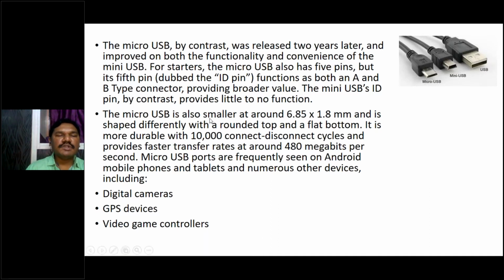So the micro USB is also smaller at 6.85 by 1.85 mm and is shaped differently with a rounded top and a flat bottom. It is more durable, with 10,000 disconnect cycles, and provides faster transfer rates up to 480 megabits per second. And it is used in digital cameras, GPS devices, and video game controllers.